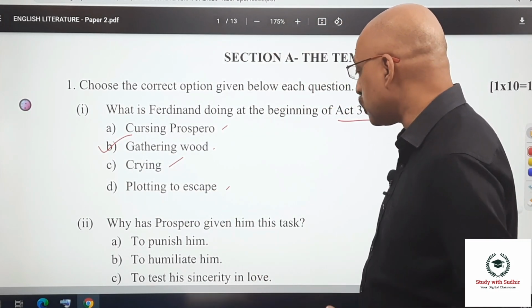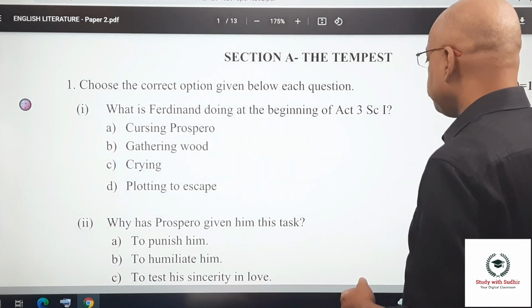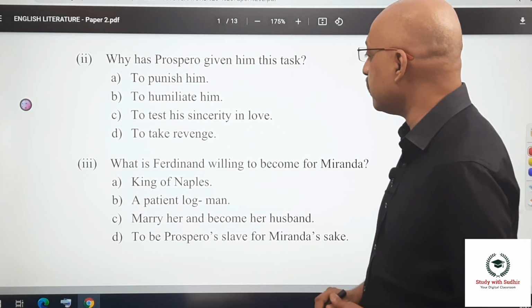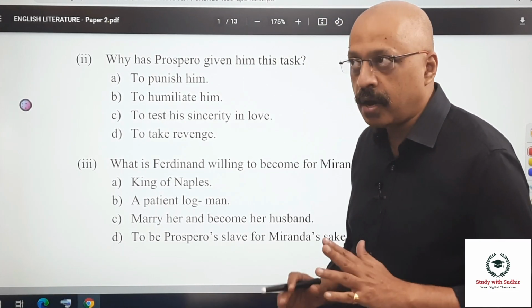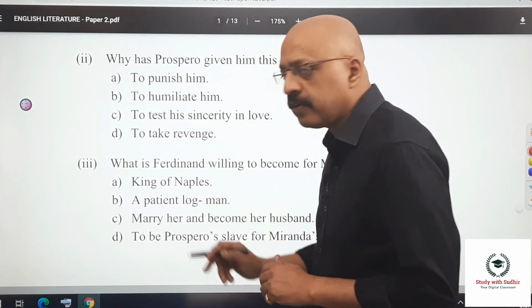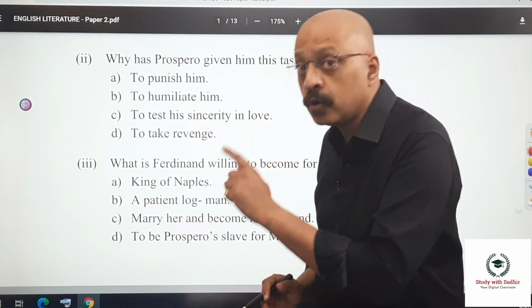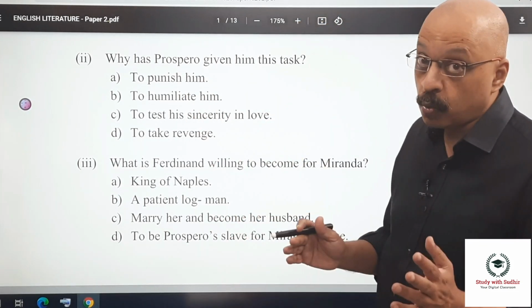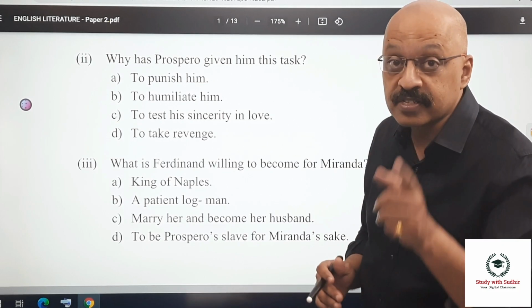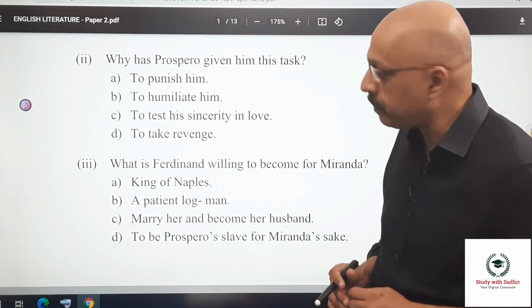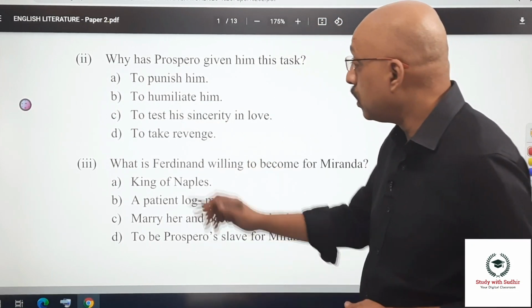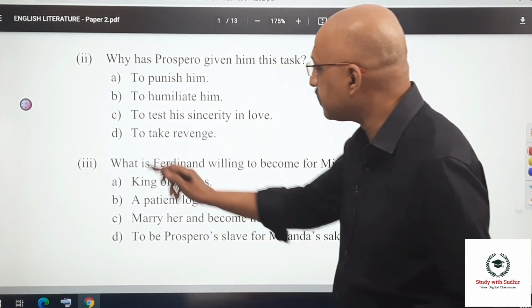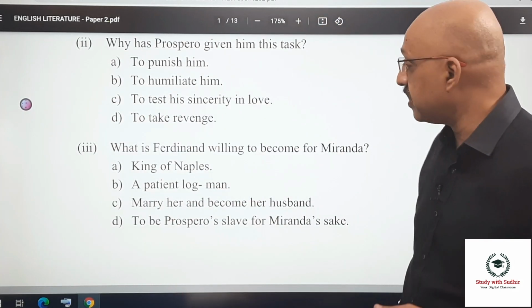Why has Prospero given him this particular task? To punish him, to humiliate him, to test his sincerity in love, or to take revenge. Now, see the options given. To take revenge. Obviously, he wanted to take revenge on Alonzo, Antonio, Sebastian. But did that include Ferdinand as well? Well, you need to know that if you have studied the Tempest very well. To punish him, to humiliate him, or to test his sincerity in love. So the correct answer is C, to test his sincerity in love.